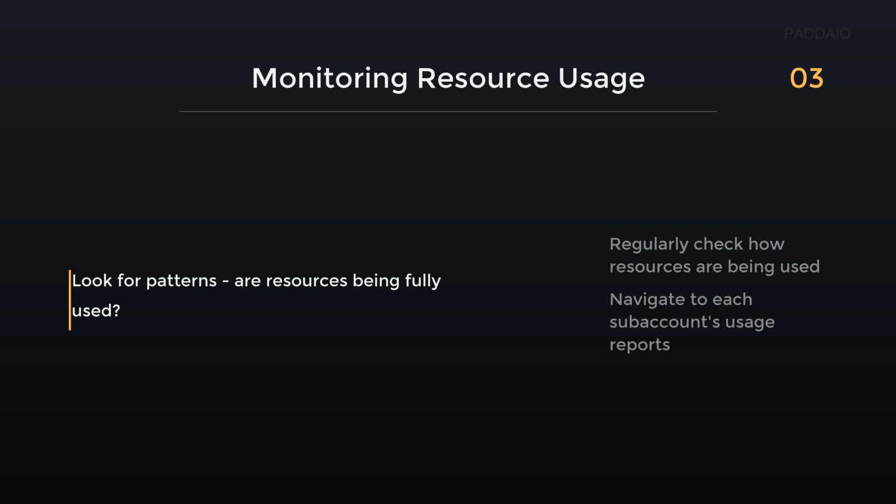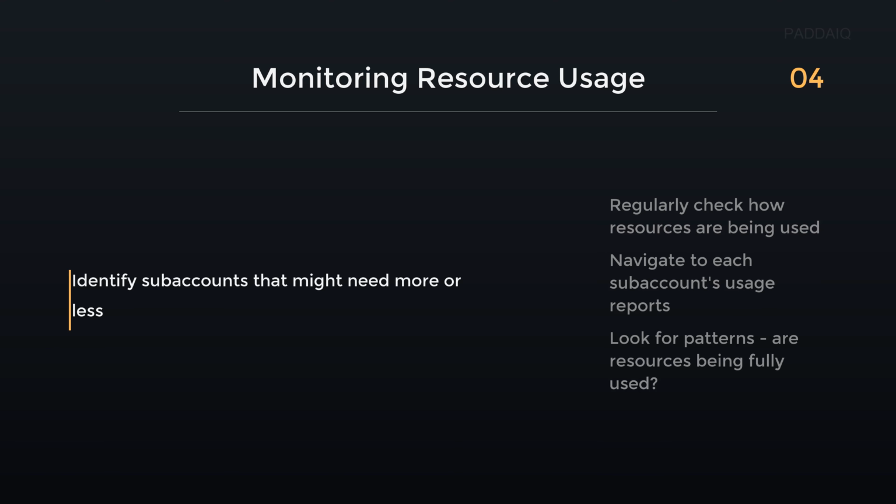Look for patterns: are resources being fully used? This means checking if your services consistently hit their capacity or often sit idle. For example, if your analytics database runs at 100% CPU every Monday morning, it's a pattern of high usage. Identifying these trends helps you optimize costs and performance efficiently.